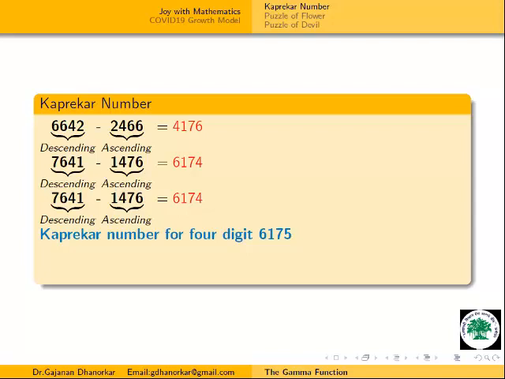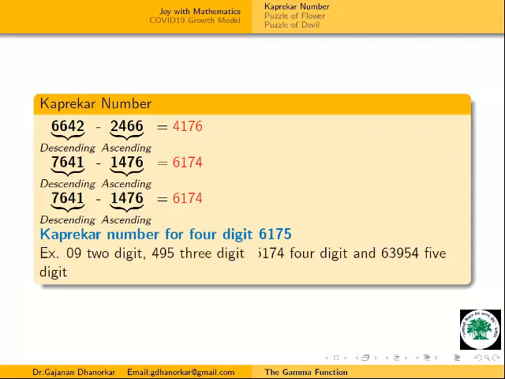Now here I will write some Kaprikar numbers. 09 is a Kaprikar number for 2 digit. You can check your answer. 495 is a Kaprikar number for 3 digit. 6174, we have already proved here, is the Kaprikar number for 4 digit. This is the Kaprikar number for 5 digit: 63954. My request is that you, moreover school level students, should try to find these and enjoy this Kaprikar number.